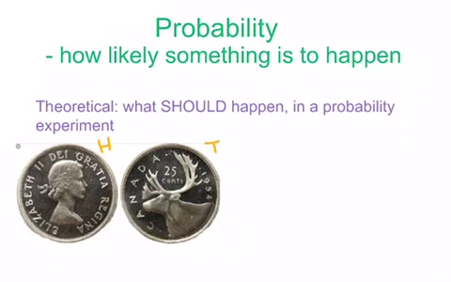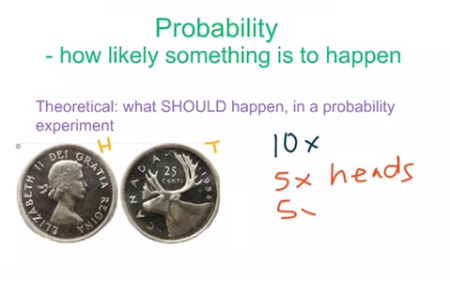So if we were to flip this coin 10 times, we would expect, because there were two options, that 5 times it would be heads and 5 times it would be tails. Theoretical probability is what we would expect to happen given the number of outcomes. So because we have two outcomes here, heads and tails, if we flipped it 10 times, half the time we'd expect it to be heads, half the times we'd expect it to be tails.